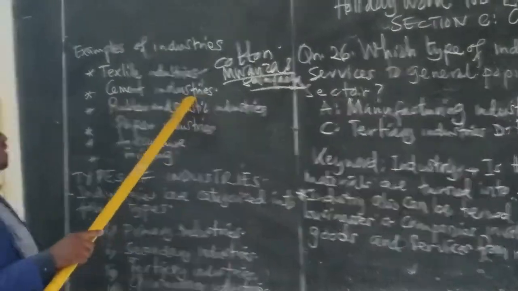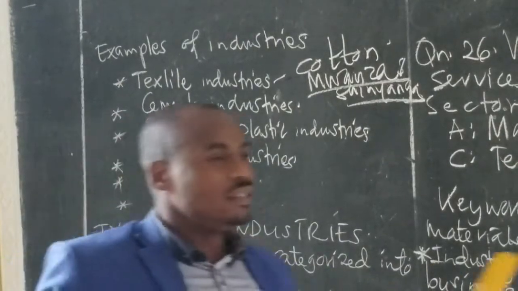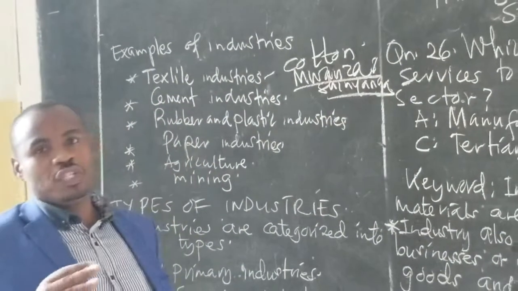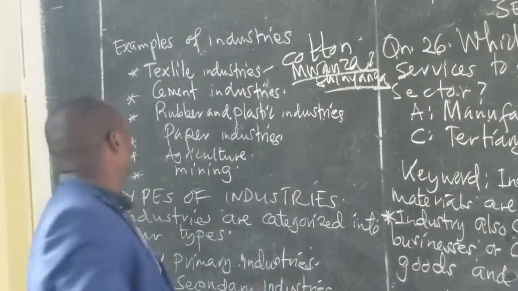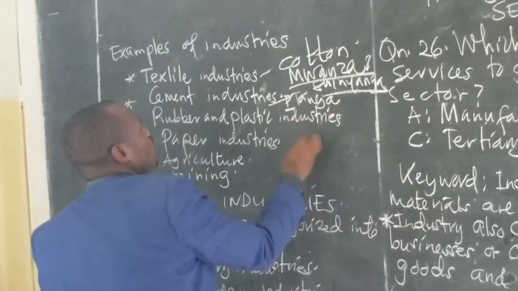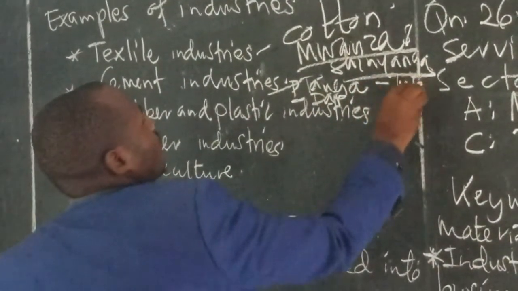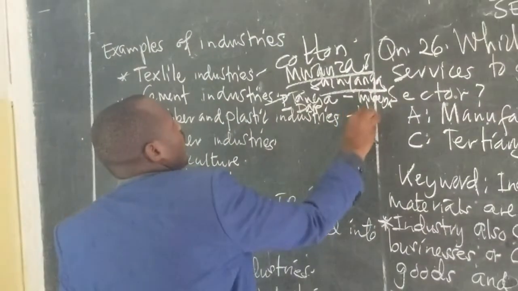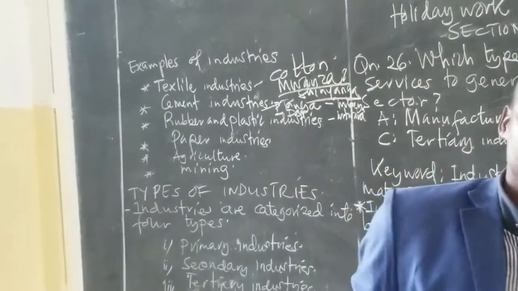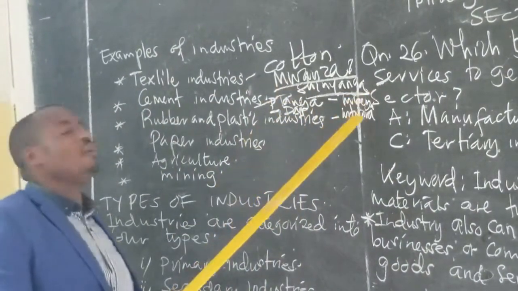So we have the cement industry. This is another example of an industry. In our country, we have mainly 4 regions which produce cement to a large extent. We have Tanga, Dar es Salaam, Mbeya, and Mtwara. I can repeat: Tanga, Dar es Salaam, Mbeya, Mtwara.